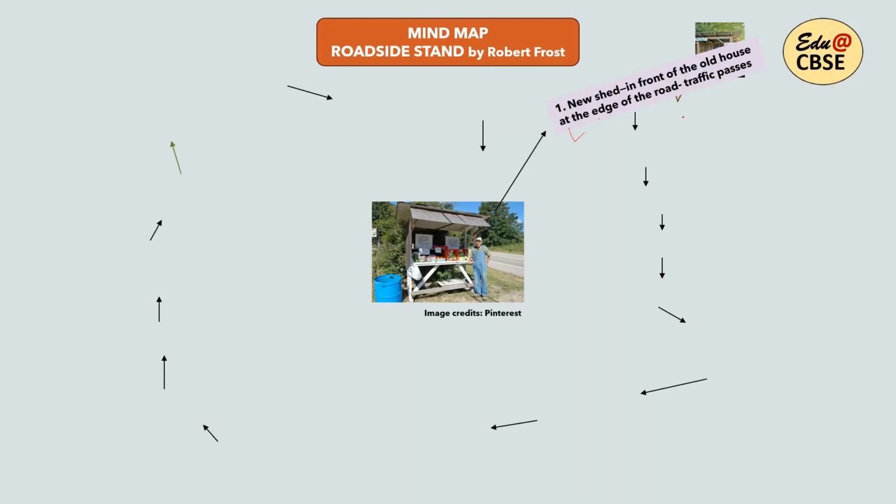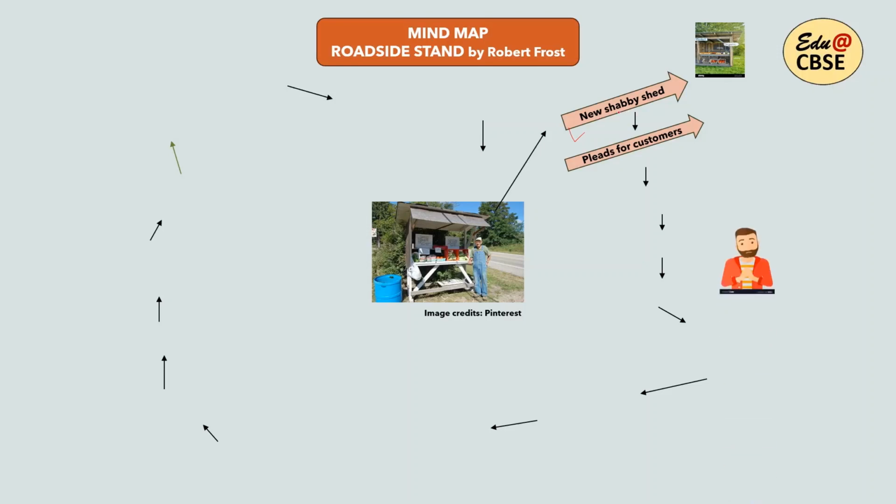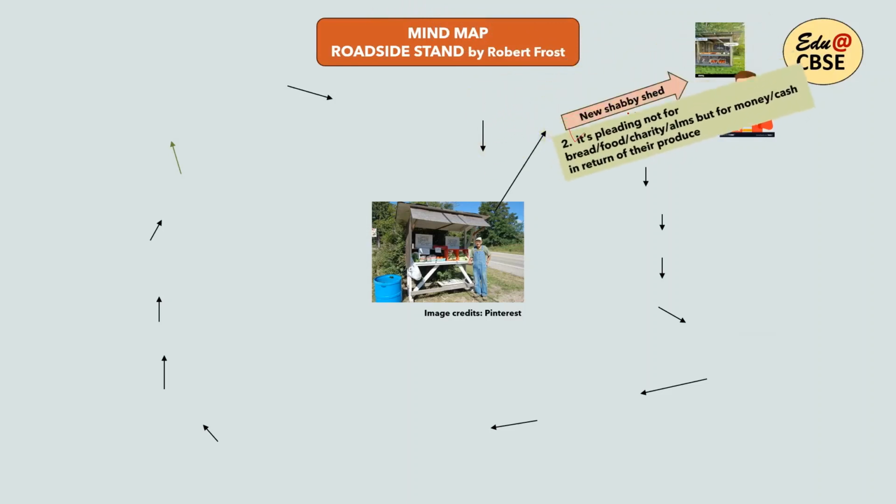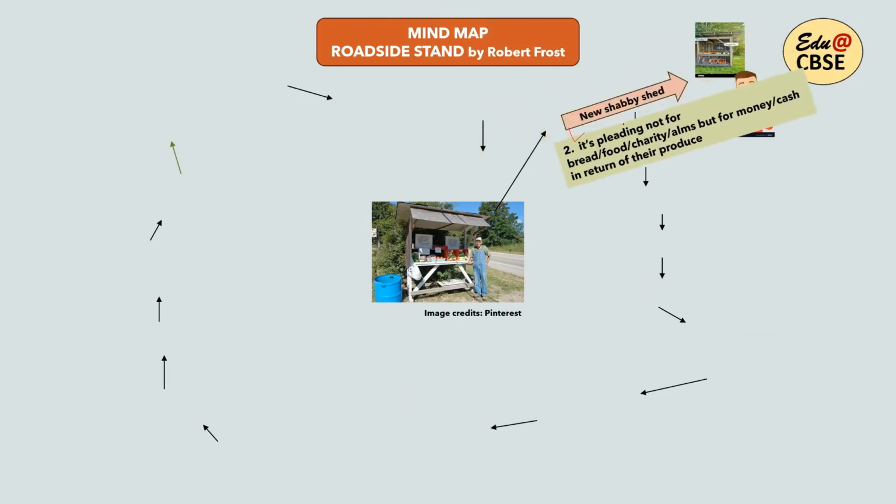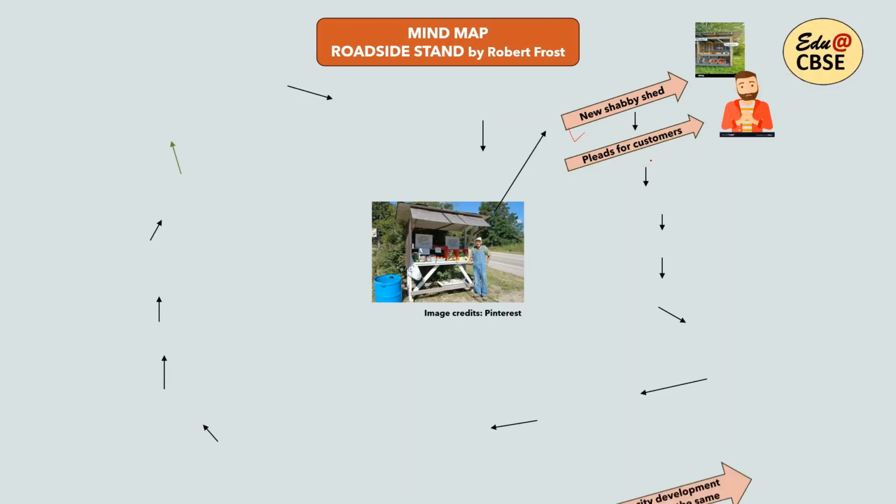It is at the edge of the road from which the city traffic passes. The customers are city dwellers and they pay no attention to this roadside stand. So the farmer almost pleads for customers, and he doesn't want any food in return. He doesn't want bread or charity or alms in return. What he wants is money. He wants cash in return for his produce. These country people want some cash in return for their produce.